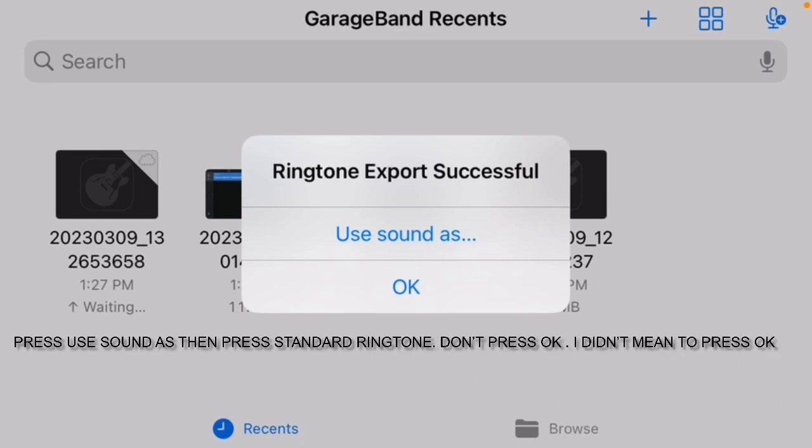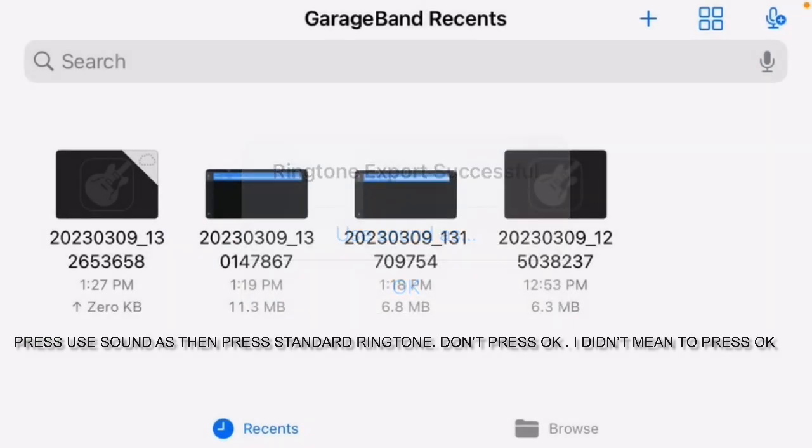Press use sound as. Then a few options will pop up, but press standard ringtone. Don't press OK. Now you got your ringtone.